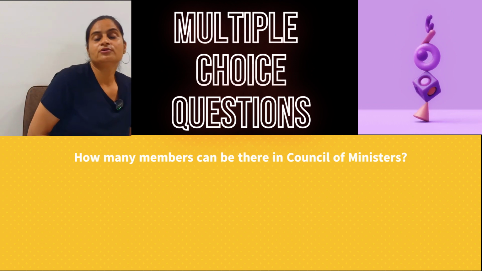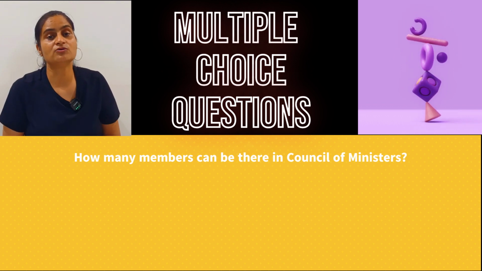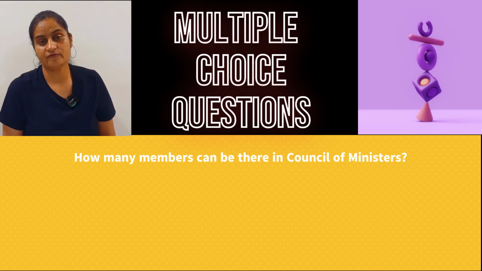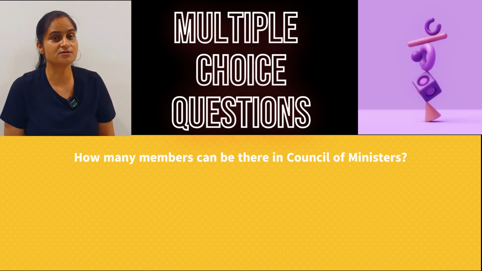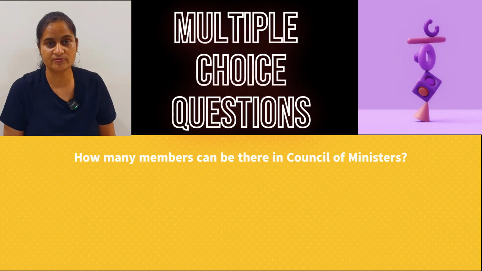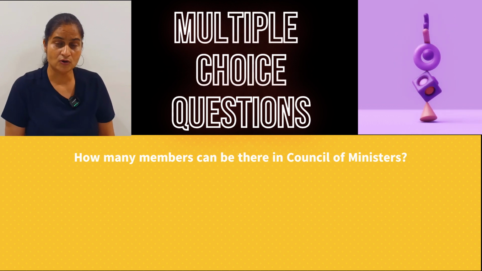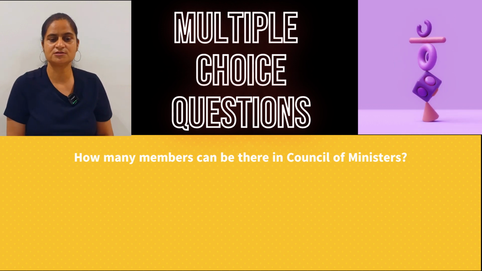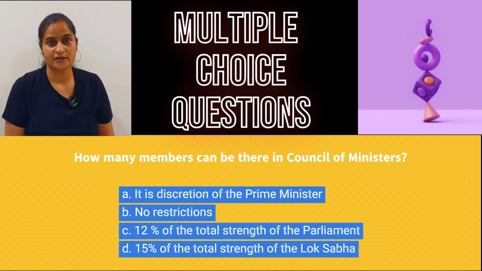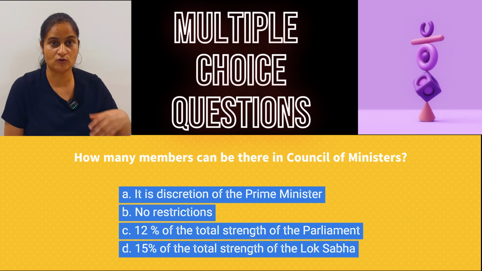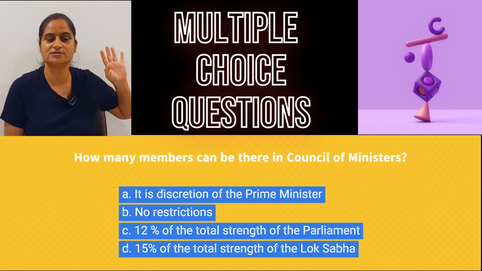Moving to the 9th question. How many members can be there in the Council of Ministers? We have talked that there shall be a Council of Ministers. But how many ministers can be there in the Council of Ministers? Is there any restriction? Or all the members of the Parliament can be ministers? So your options are, is the discretion of the Prime Minister. He may, if he wishes, he can make all 300 members a minister.